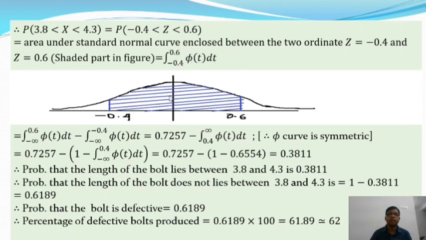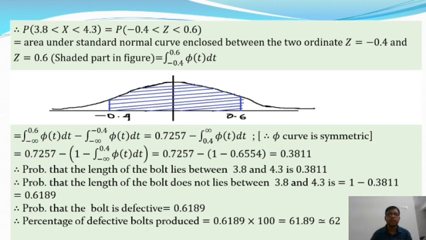And the standard normal curve is a symmetric curve, and the total area of a standard normal curve is 1. On the right portion, from 0 to infinity, the value of the area is 0.5, and from minus infinity to 0, the value of this region is 0.5 as well.